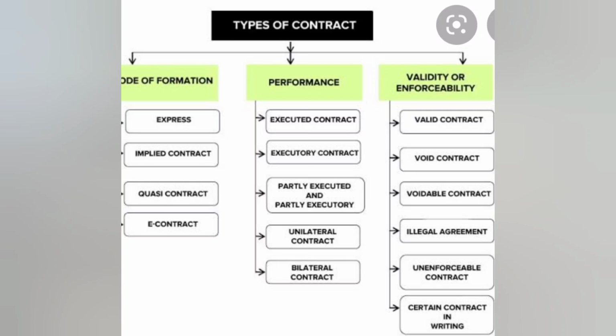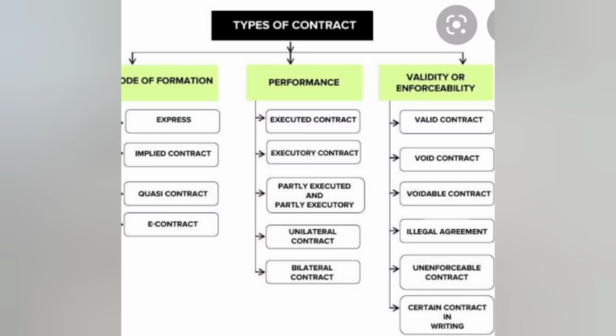Then there are quasi contract and e-contract. Anything you have entered into online or through electronic means comes under e-contract. What is the meaning of quasi? It is almost or apparently, but not really. So it is a contract imposed by the government or the court, but not made by the parties. After that, by performance: an executed contract means which has already been done. Executory means which is about to be executed. Partly executed and partly executory means half done and half more to complete.